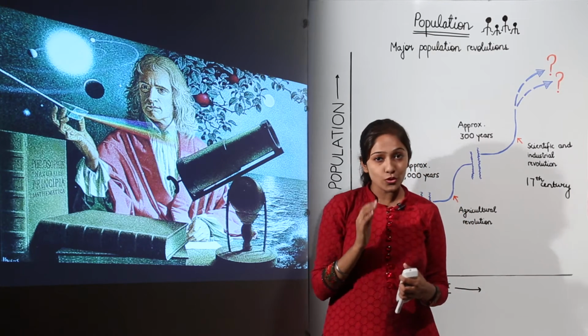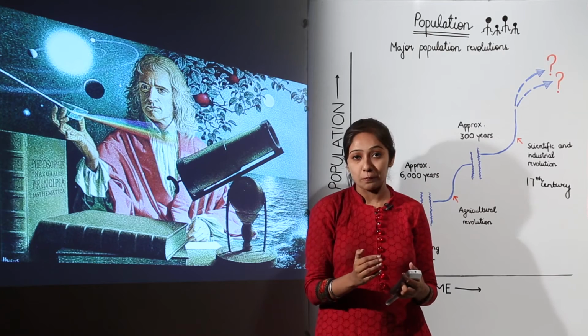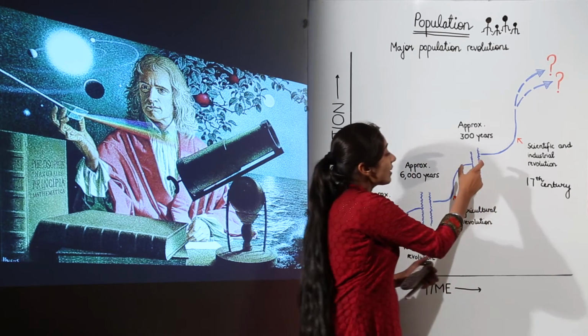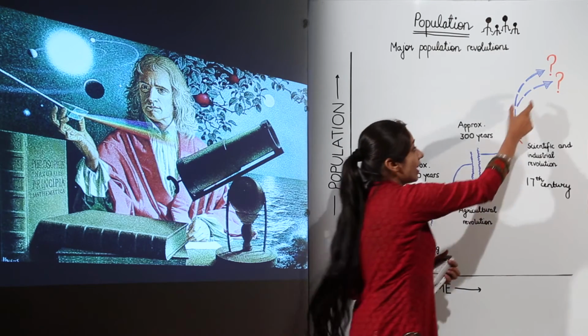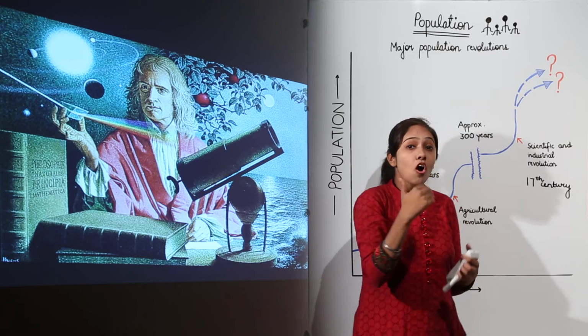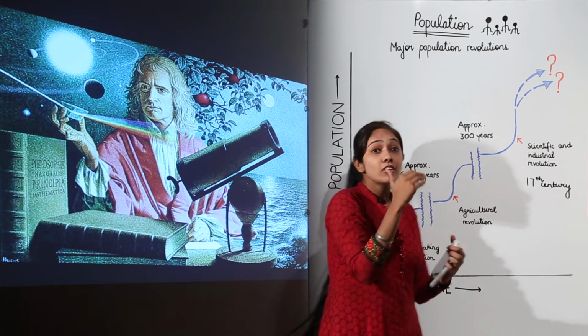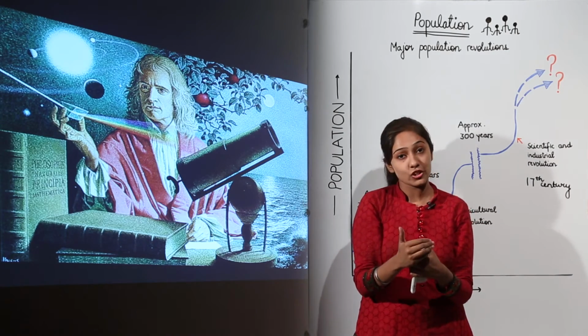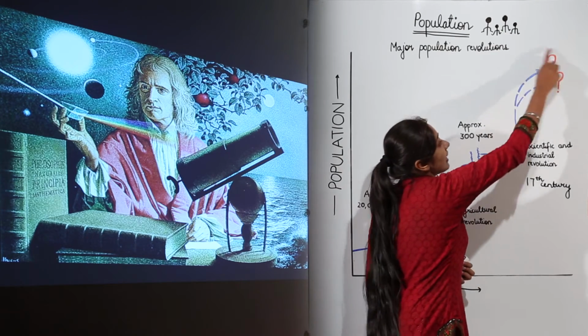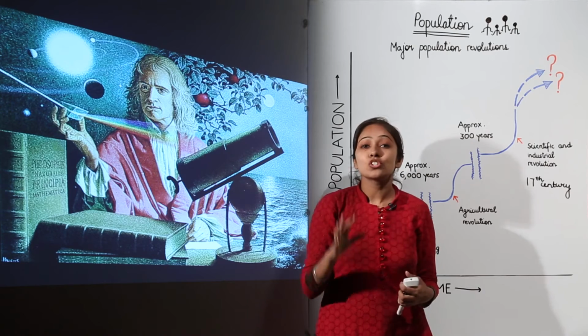Because we really don't know what is going to happen in the future. There are two possibilities. Either we can have this wavy gap over here also, meaning the population is going to get stabilized, or we can expect a further increase in the population growth rate. So there are two possibilities, but we are not able to predict the future.